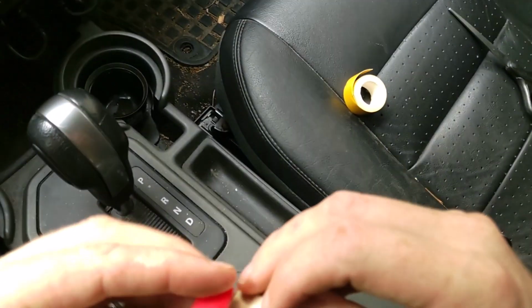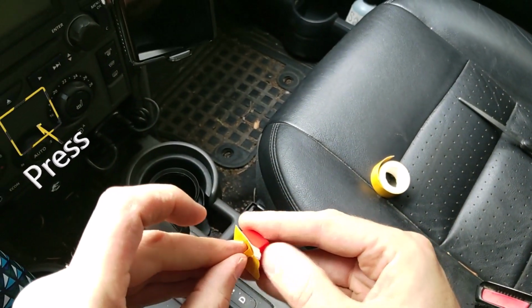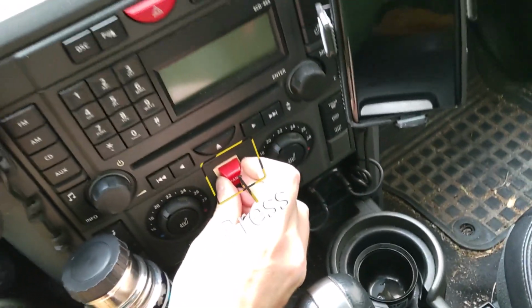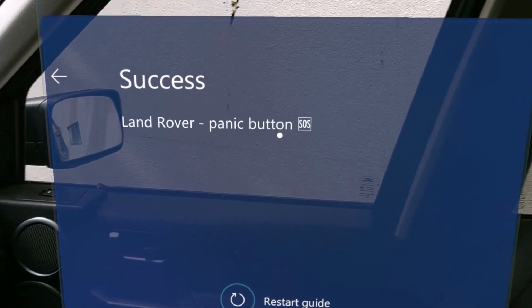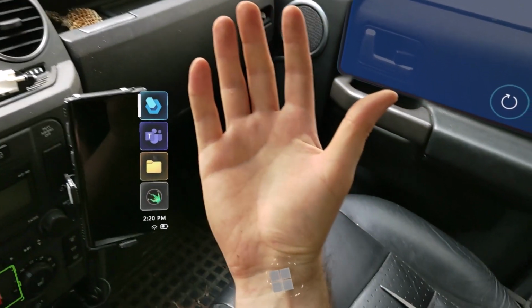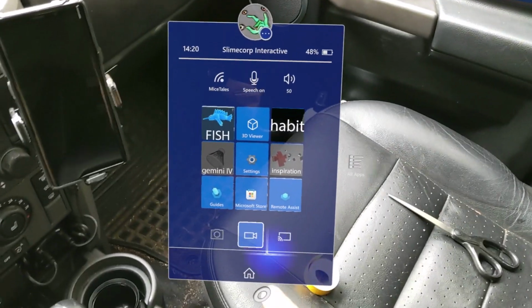Okay. Put it on the button. Great. Go off the other side. And press it on. Just like that. SOS panic button. There it is. Looks great. All I have to do to stop my video is open up this menu, press the video button.